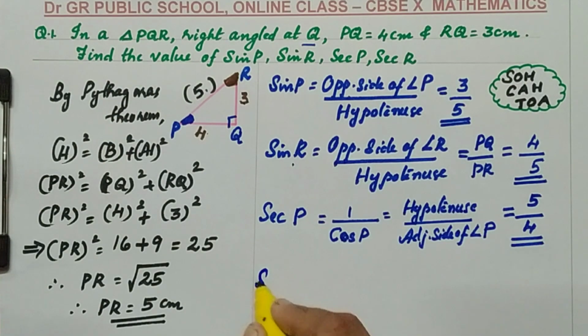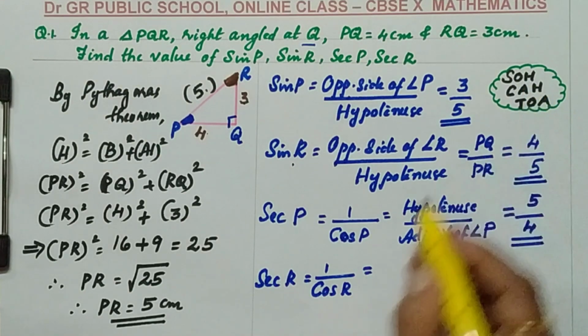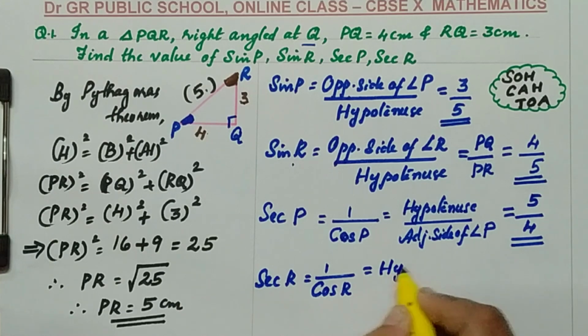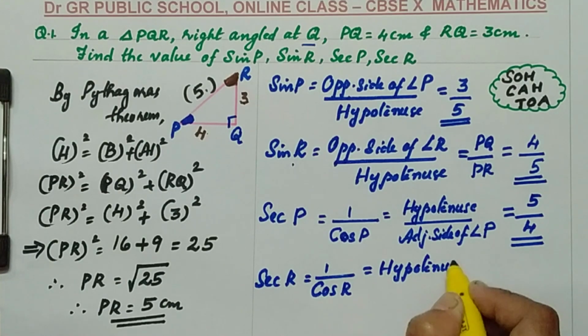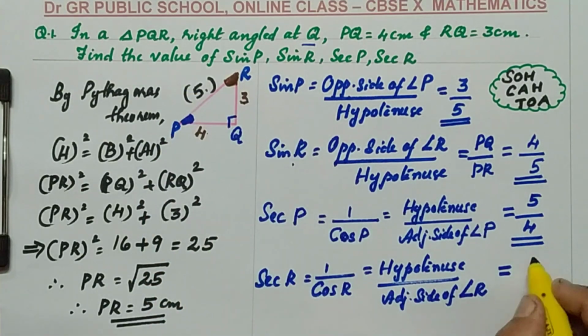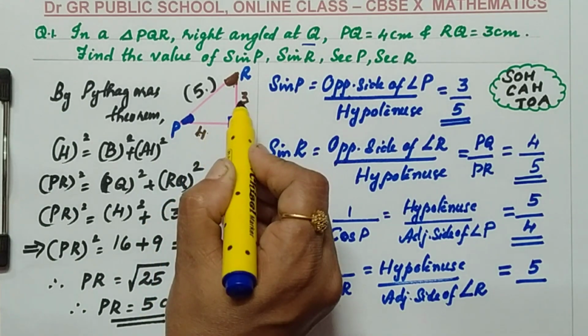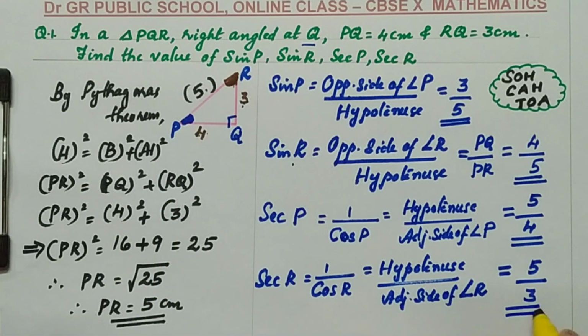The last one is sec R. Sec R is the reciprocal of cos R. For cos, the formula is adjacent by hypotenuse. For sec, the formula is hypotenuse by adjacent. But based on the angle, the side gets changed. The angle is R. The hypotenuse never changes, it is 5, by the adjacent side of angle R. For angle R, this is the opposite side, so the adjacent side is 3. So the answer is 5 by 3.